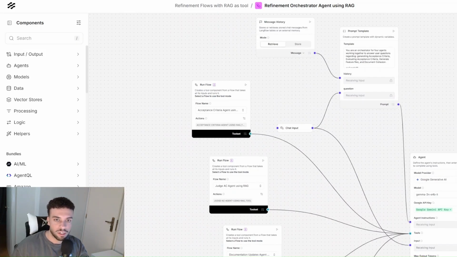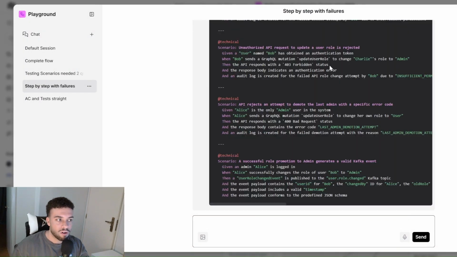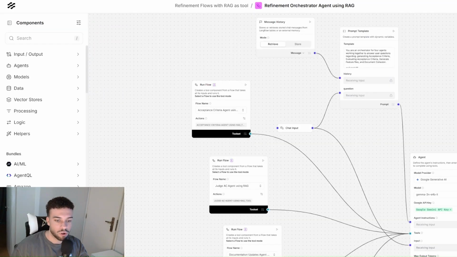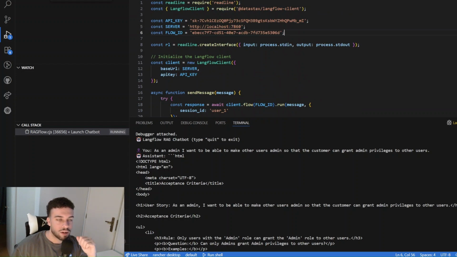So we have seen in this screen how I can interact with the agents from the playground chat interface that Langflow provides us, but you can also programmatically interact with it. So in here, you can see how I can interact programmatically with my flow because it exposes an API to interact with the flow that you create.